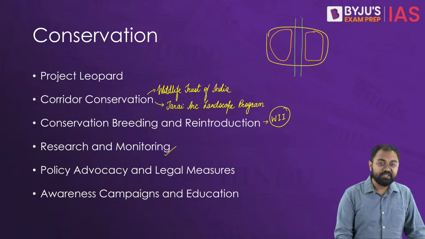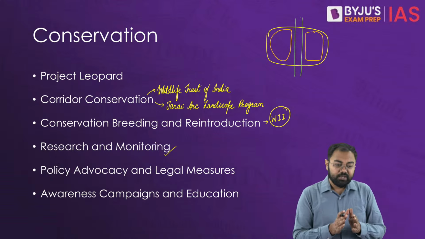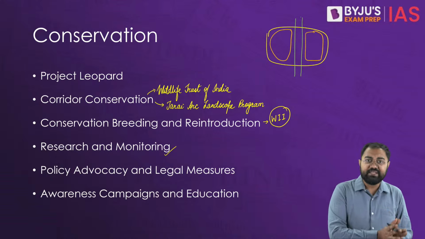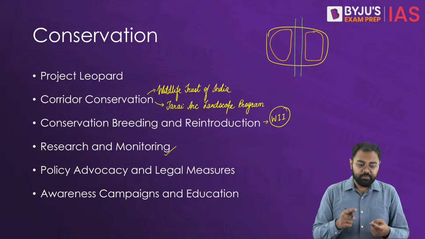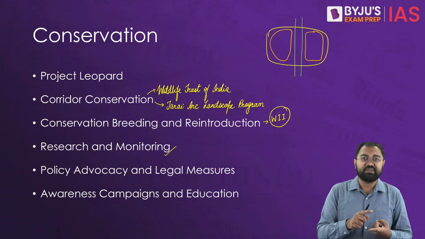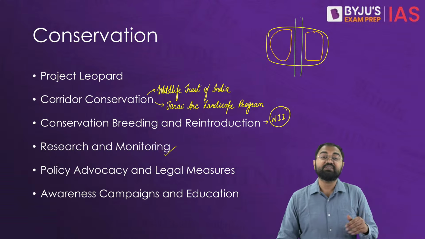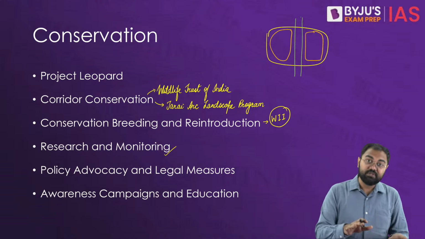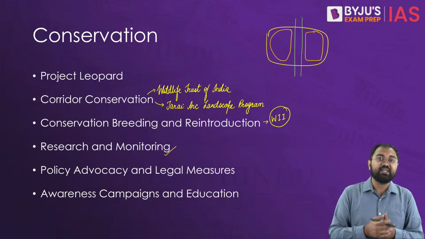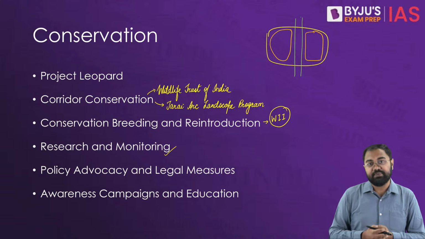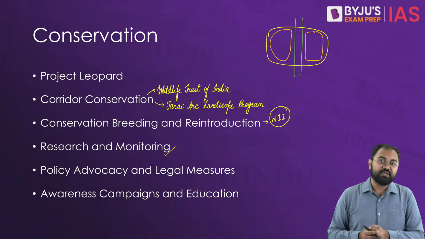Similarly, in case of research and monitoring also, we see that the role of the government or the NGOs becomes very, very crucial. Whether it is about field surveys or camera traps or genetic analysis, these are the things that become very, very crucial in understanding what is causing the problem, what is leading to the decline in population, and hence they can move simultaneously in this particular scenario.